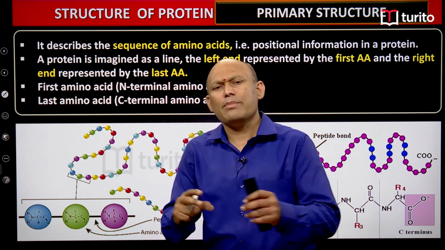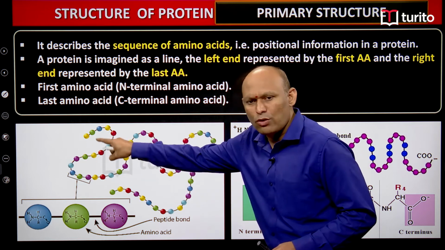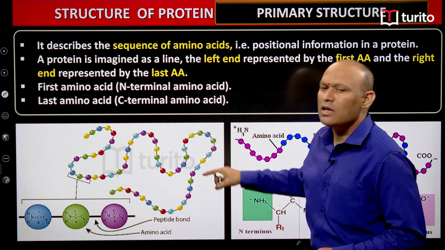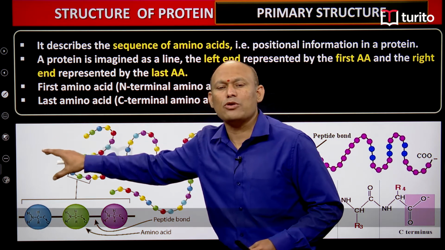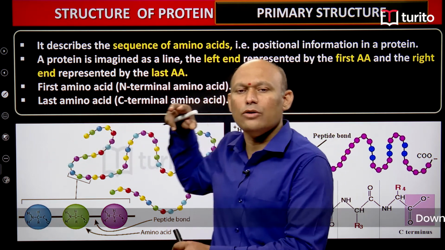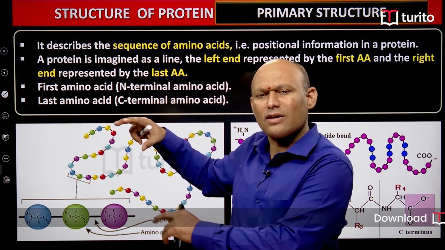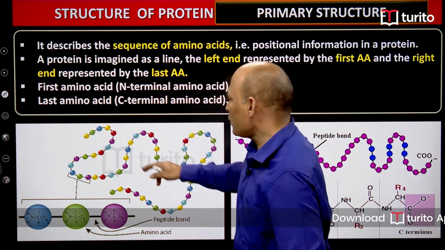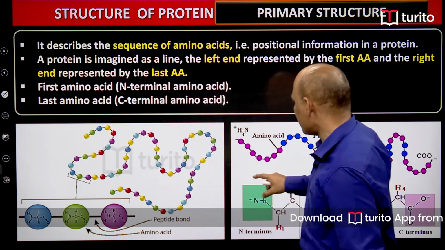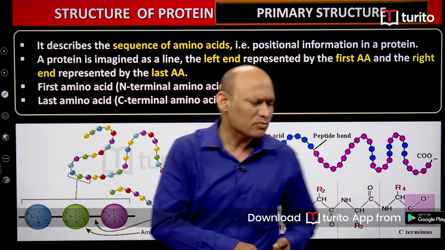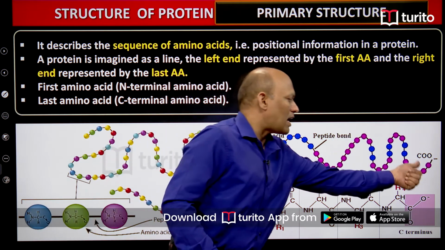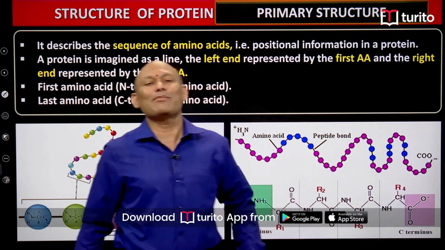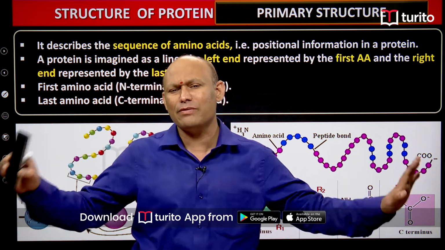And just imagine a protein as a straight line. If you imagine a protein as a straight line, students, the extreme left amino acid is considered the first amino acid, and the extreme right amino acid is the last amino acid, students, right? So if you imagine this protein as a straight chain, this is the first amino acid, and the extreme right amino acid is called the last amino acid, students. How simple it is.